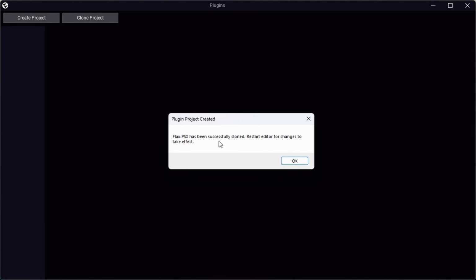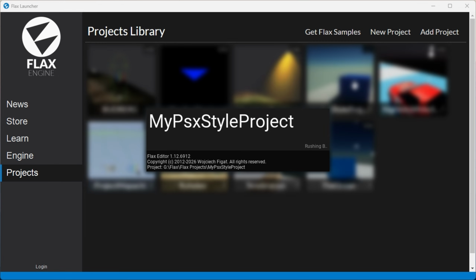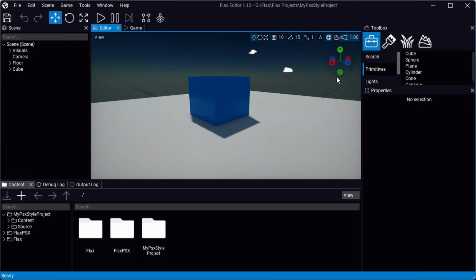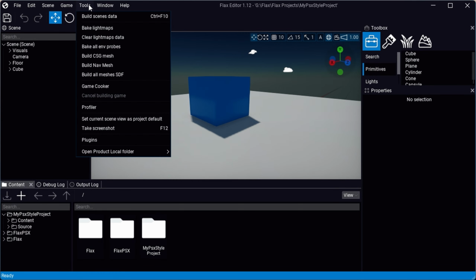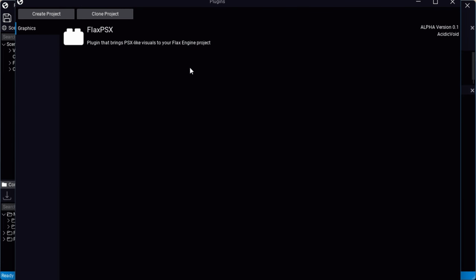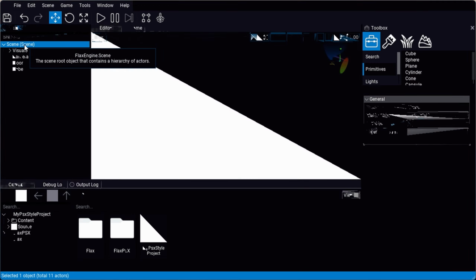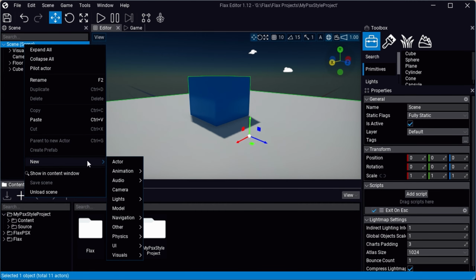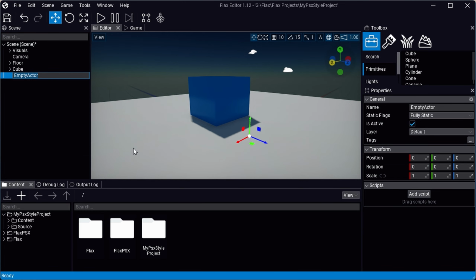We now need to restart the editor. In the plugins dialog, we now see the plugin. Create an actor and call it whatever you want. I call it PSX rendering.